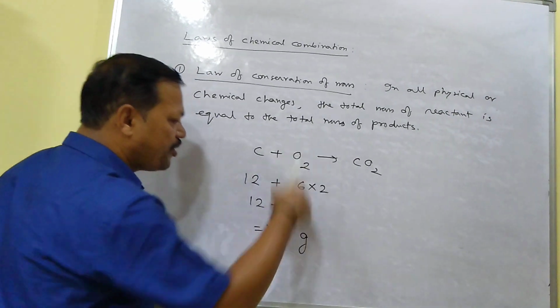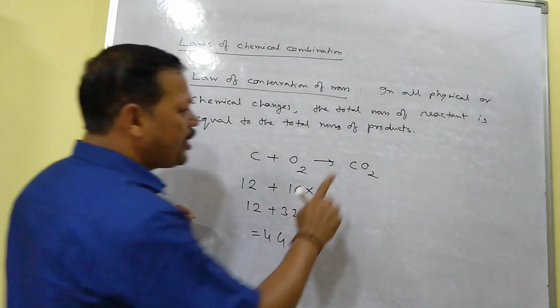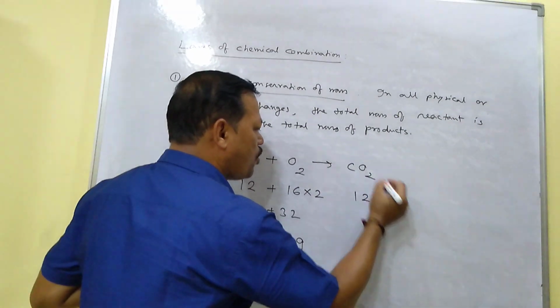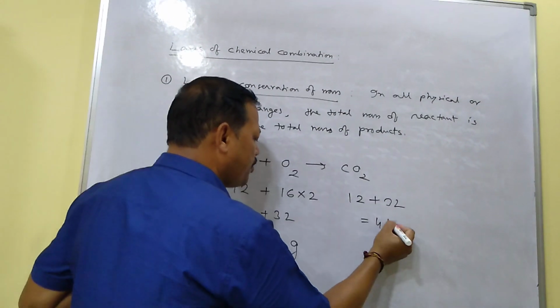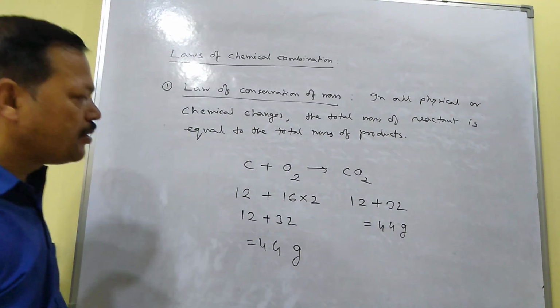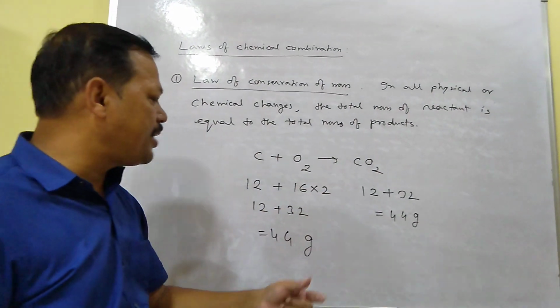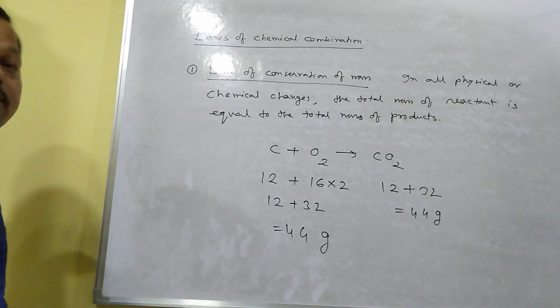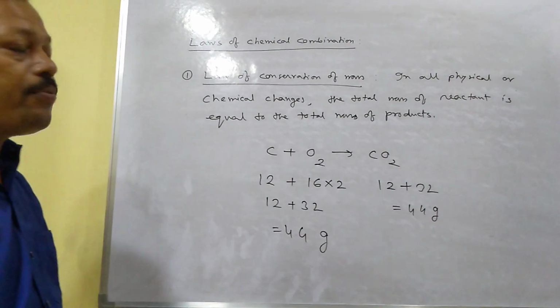This is the mass of reactants. Similarly, the mass of products, carbon dioxide, is 12 plus 32, which is 44 gram. So in this chemical change, the mass of the reactants is equal to the mass of products. This is according to the law of conservation of mass.